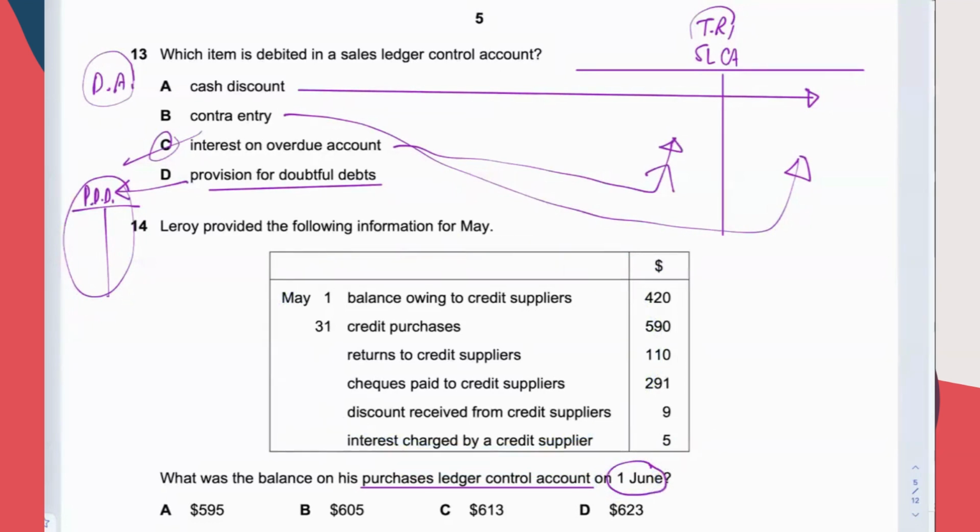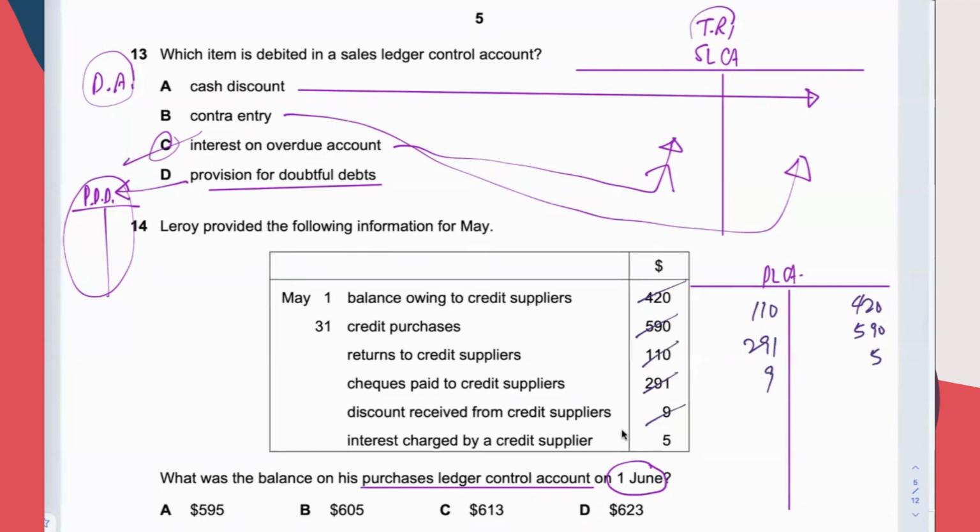So easy, come up with the purchases ledger control account, and then you start bringing in items from the list here. 420, amount owed to supplier. Credit purchases make us owe more to the supplier. You return to the supplier 110. You pay to the supplier 291. Discount received from supplier 9. Interest charged by supplier 5.